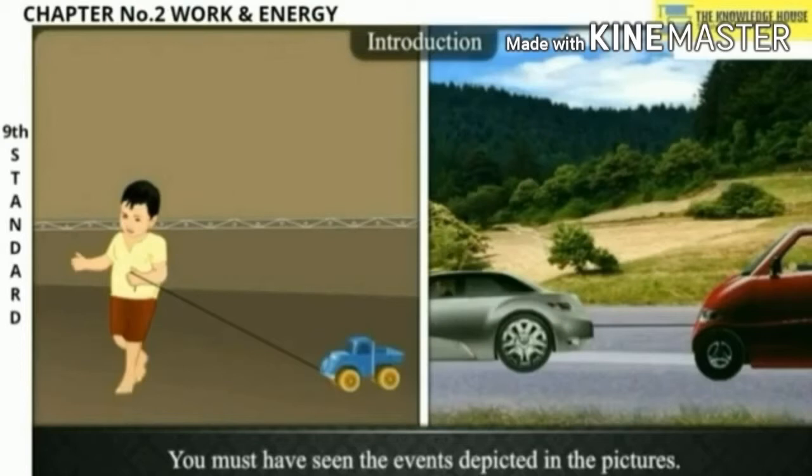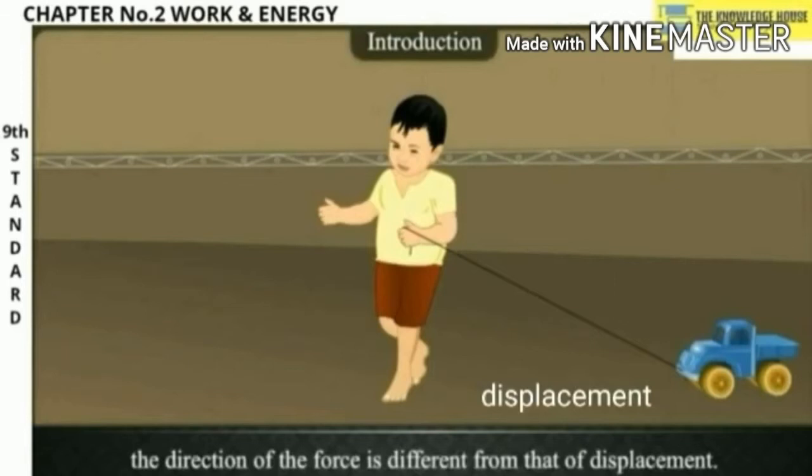Now you must have seen the events depicted in the pictures. Two events are there. One is about the cars and in one the boy is carrying a small car or plastic car. In both cases the direction of the force is different from that of displacement.